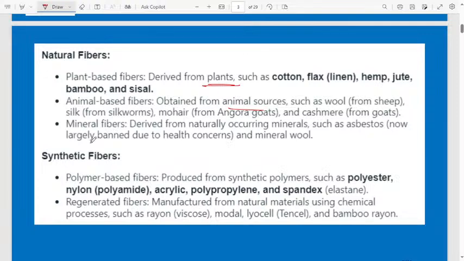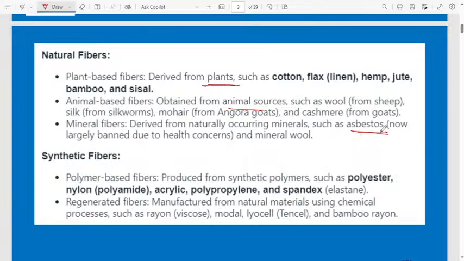Now largely banned due to health concerns. Mineral wool. This one is now banned because it is causing bad effects on health. That's why this fiber is banned. The government has banned the use of this fiber.